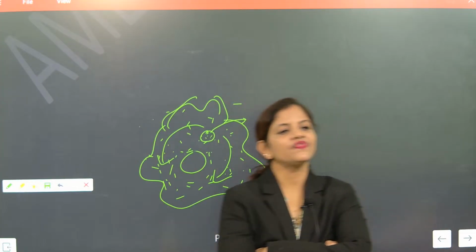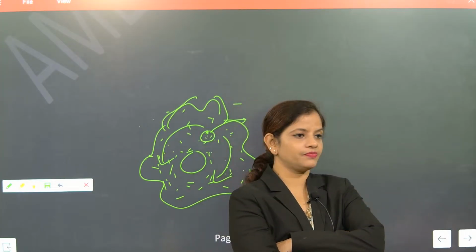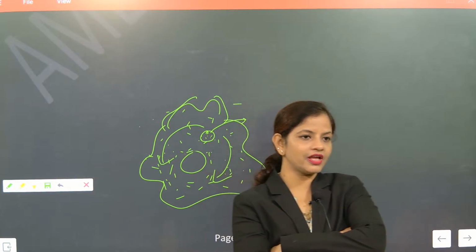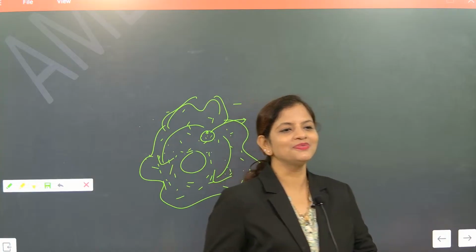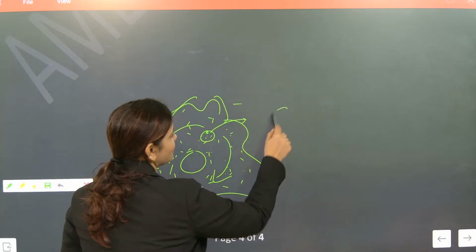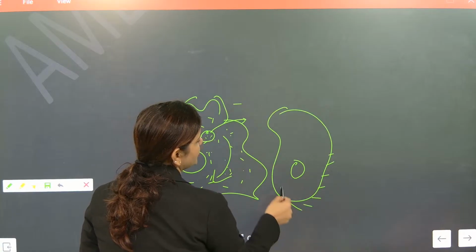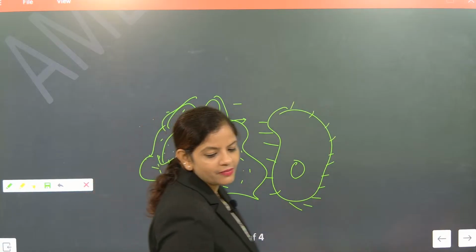See, understand one thing. When we talk about cilia and flagellum, two are there. Cilia are hairs present on the organism body. So what are these hairs doing? Like paramecium, in the paramecium body you will see hair-like projections. This hair-like projection has a very important work.